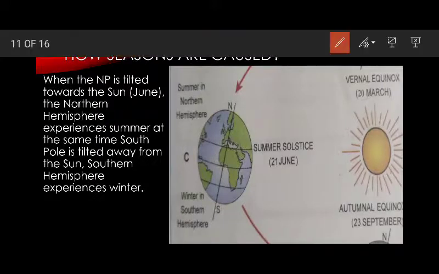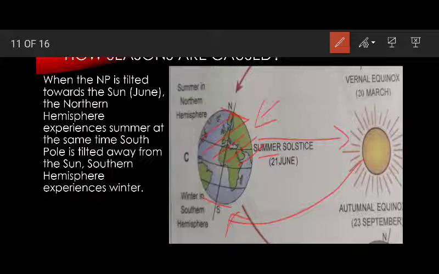So, as you can see in this slide, the North Pole is tilted towards the Sun, and the South Pole is tilted away from the Sun. So the area of Earth in the Northern Hemisphere is receiving most of the sunlight, so we'll have summer in the Northern Hemisphere, but because the Southern Hemisphere is not receiving the sunlight, it will have winter. It occurs in the month of June.